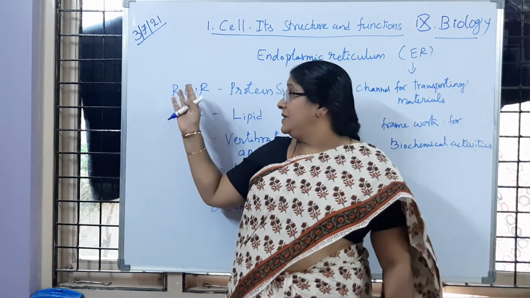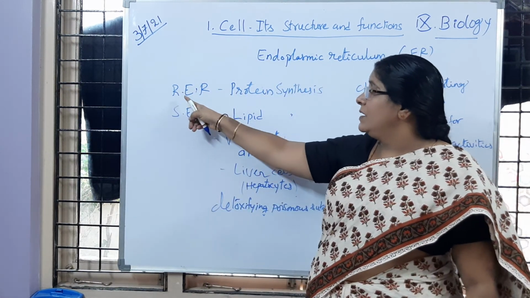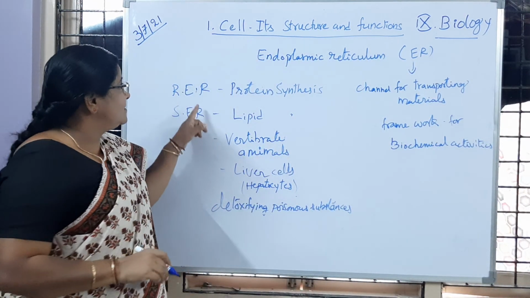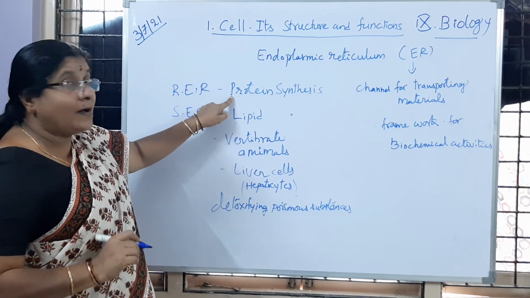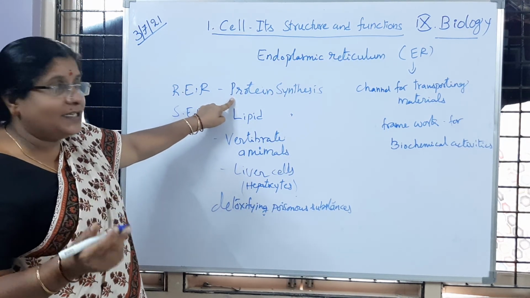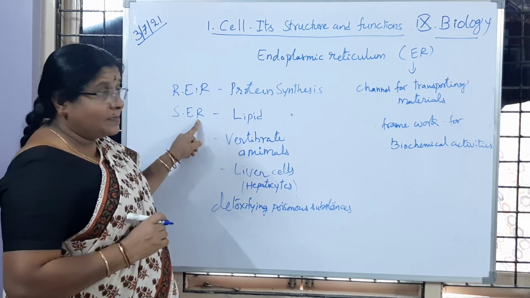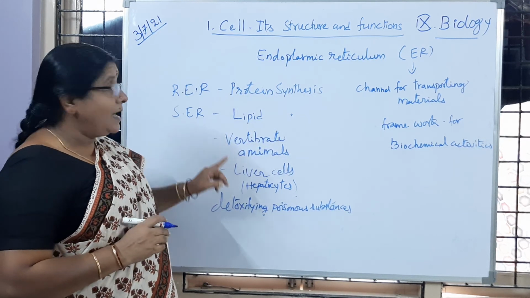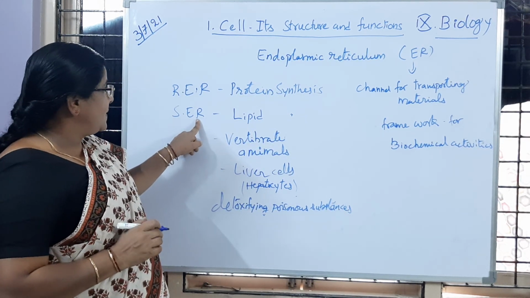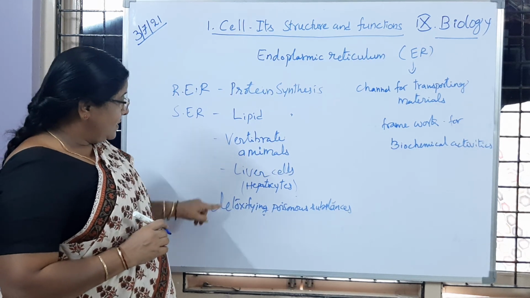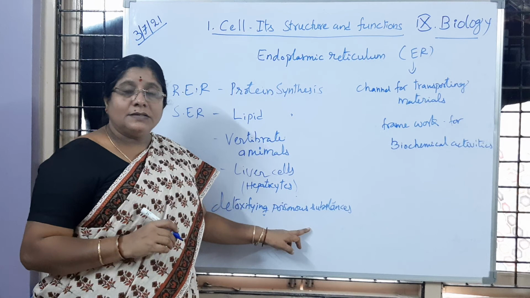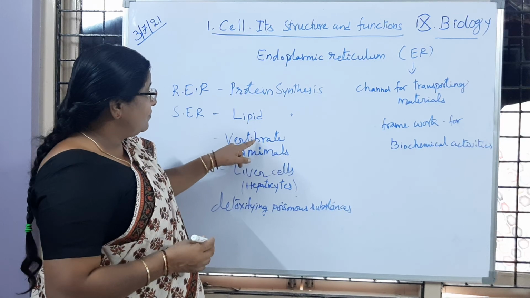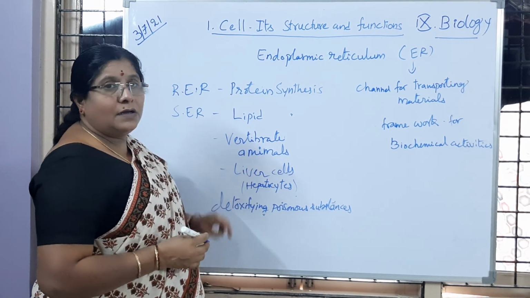Till now you learned separately the functions carried out by rough endoplasmic reticulum and smooth endoplasmic reticulum. Is it not, children? The rough endoplasmic reticulum is taking part in protein synthesis, manufacturing proteins. The smooth endoplasmic reticulum, as it doesn't have ribosomes, helps in lipid synthesis. And another important function of the smooth endoplasmic reticulum you learned is that it helps in detoxifying poisonous drugs or other substances which entered the body, in the liver cells of vertebrate animals.